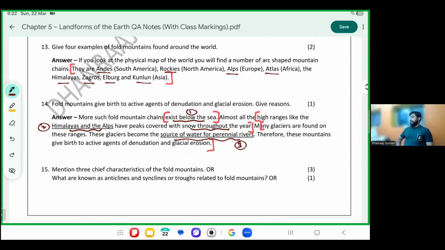Yes, ask. When you said the activities like folding, stressing, does that happen under the sea? If it happens under the sea, the mountain comes from under. So where exactly does it happen? That mantle and the core area under the crust. That is also a type of mountain which we see.